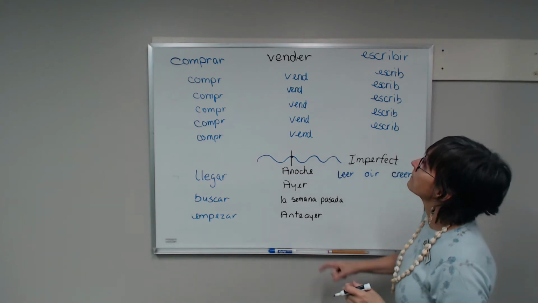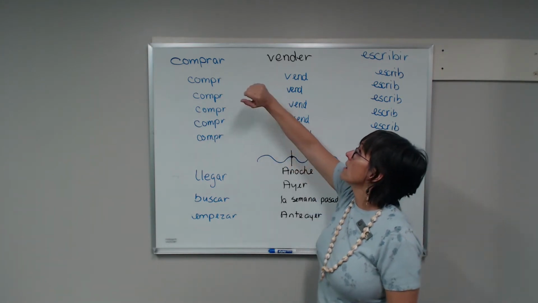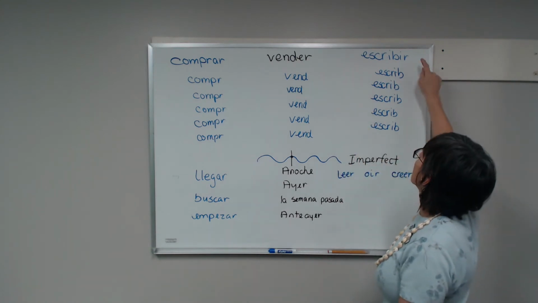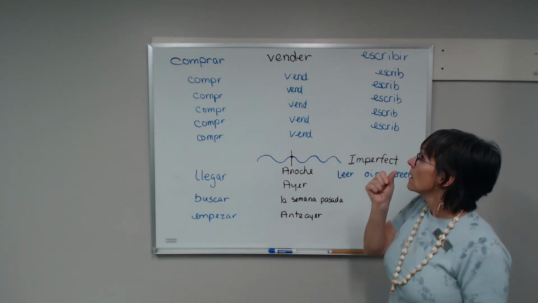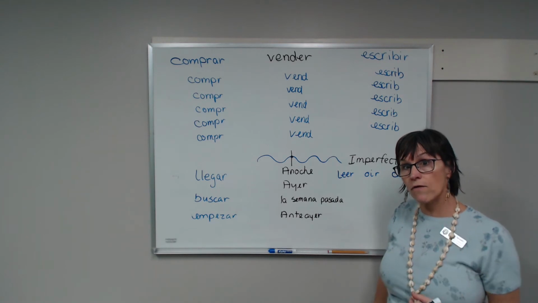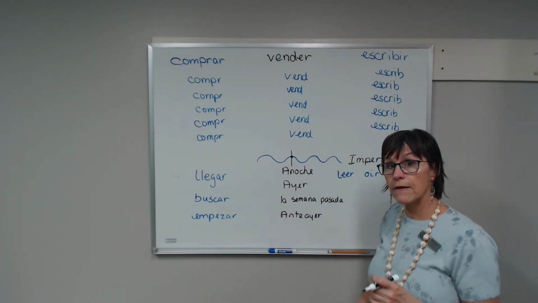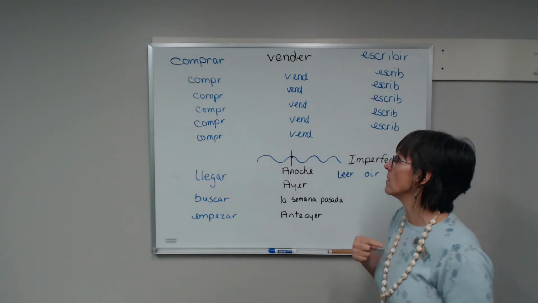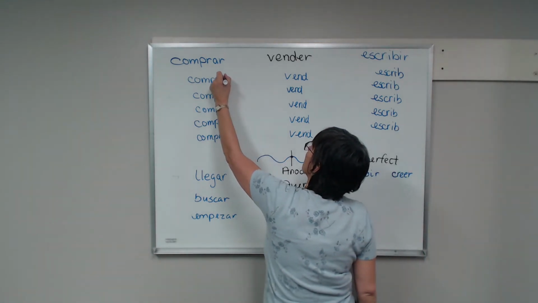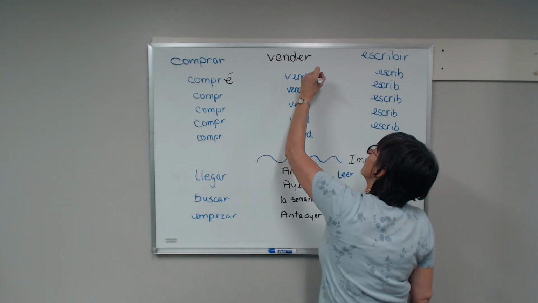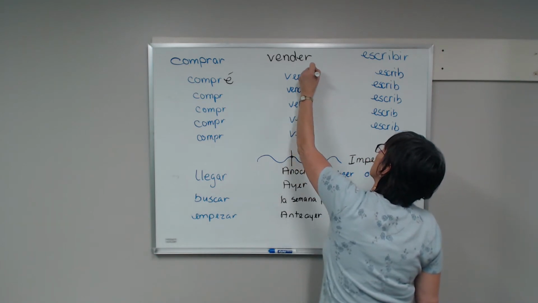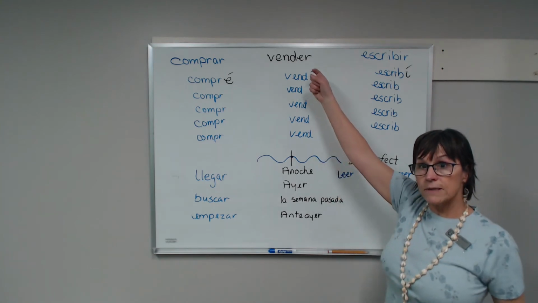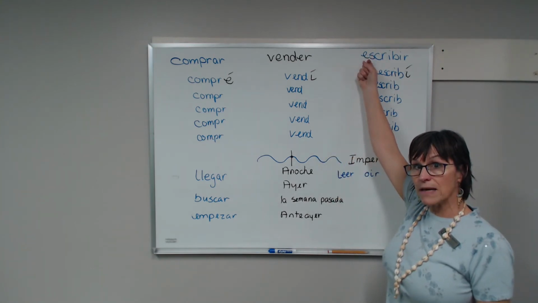How do we form it? We've got our AR verb comprar, to buy, vender, to sell, and escribir, to write. When I want to take these in the yo form, all of them, if they're regular like these that we're talking about, are going to have an accent on them in the yo form. So I have compré, vendí, and escribí. Notice that the ER verbs and the IR verbs have the same ending.